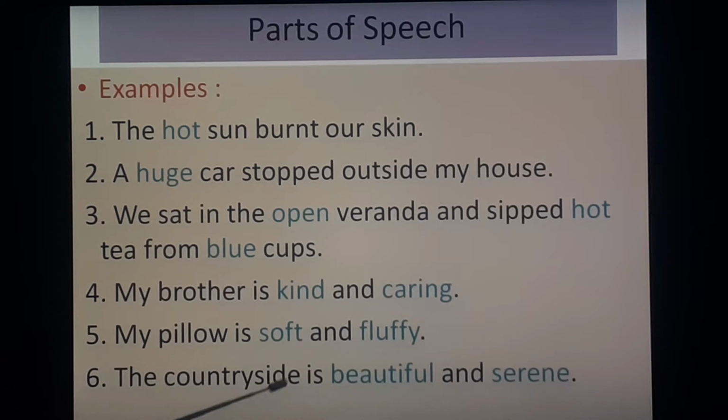The countryside is beautiful and serene. So beautiful and serene both add something to the meaning of this countryside. That is a noun. That is why these both are adjectives of quality.